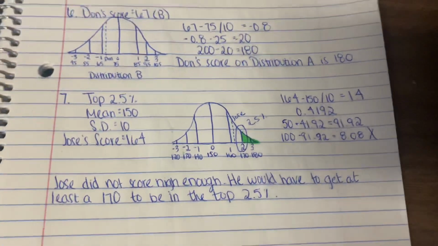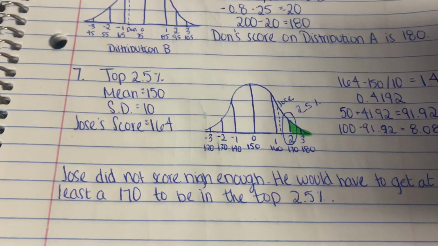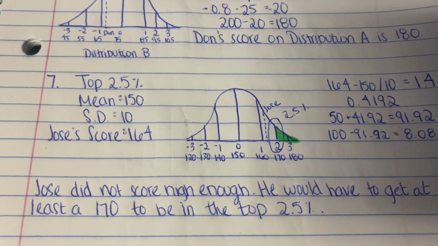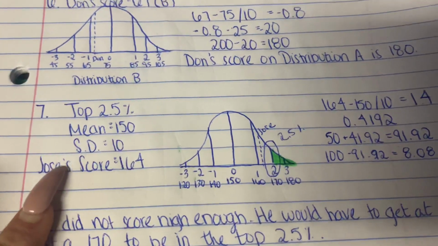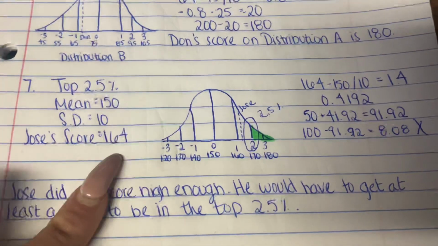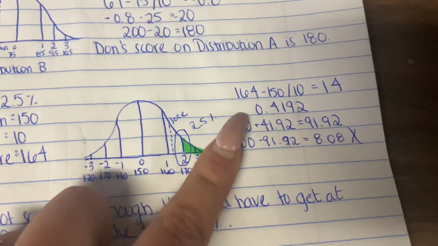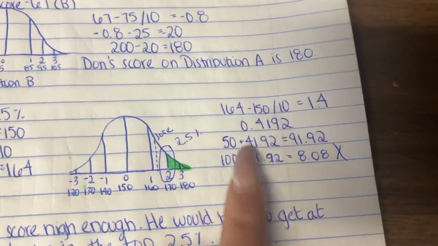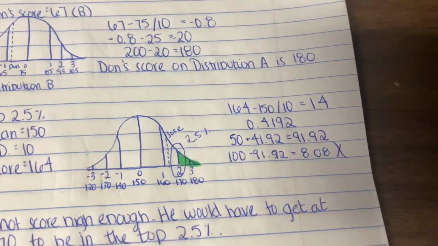And then for number 7, they were just trying to see if Jose would be in the top 2.5%. So the mean was 150, the standard deviation was 10, and Jose's score was 164. I did the formula and got 1.4 for his z-score, and that's converted to 0.4192.